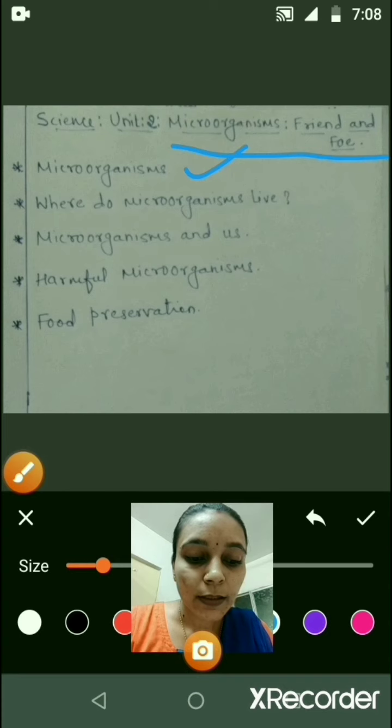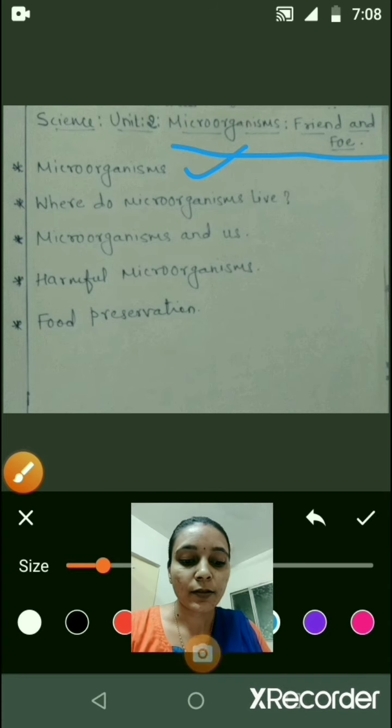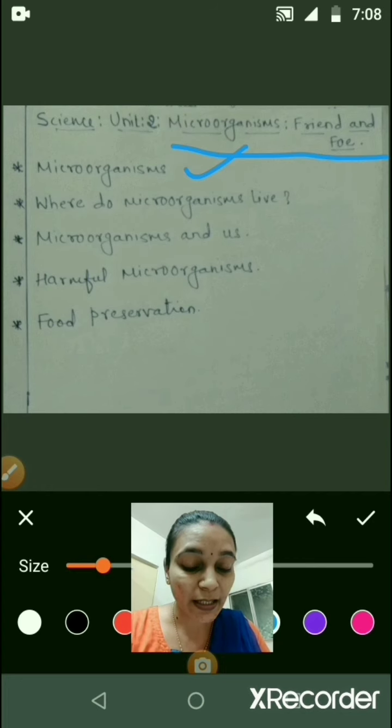For example, you might have observed that during the rainy season most bread gets spoiled and its surface gets covered with grayish white patches. If you observe these patches with the help of a magnifying glass, you will see tiny black rounded structures.